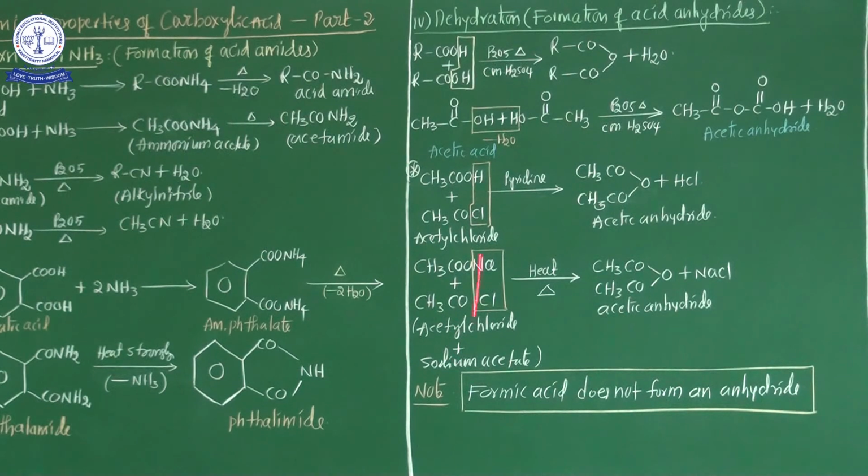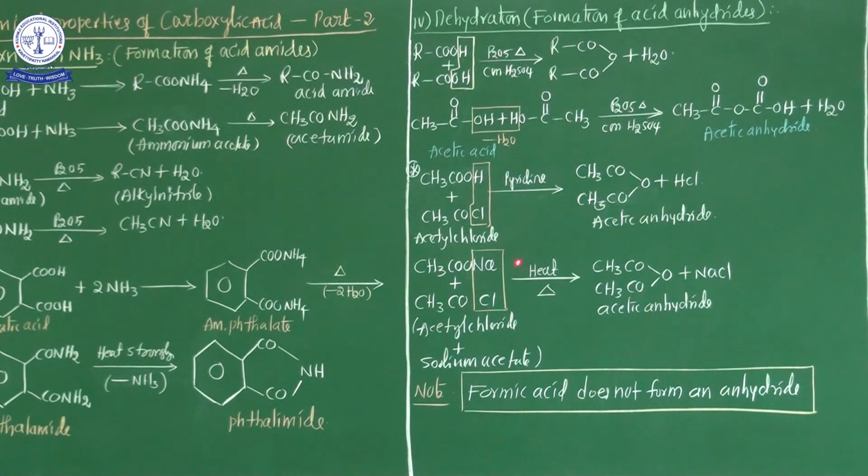So here 3 different types of combinations are there. The sodium salt of carboxylic acid and acetyl chloride connected together under high pressure or temperature easily form acid anhydride. My dear students, listen, very important key point: acid anhydride forms not only with the combination of carboxylic acid alone, but also with the carboxylic acid and acetyl chloride combination, or the sodium salt of carboxylic acid and acetyl chloride combination. These 3 combinations can easily form acid anhydrides.